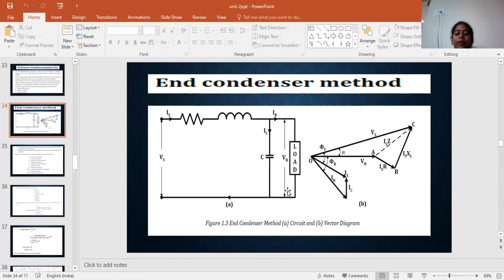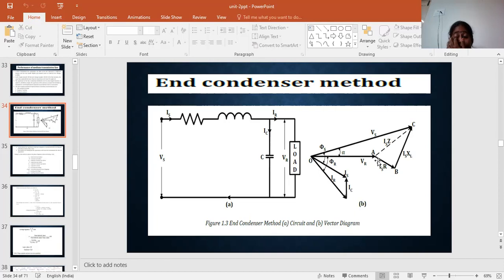Next, for this diagram we can draw the phasor diagram. Here we take the reference voltage as VR. In all the problems we take VR as the reference voltage. Vs is drawn at an angle of alpha, and VR plus the drop equals the sending end voltage.